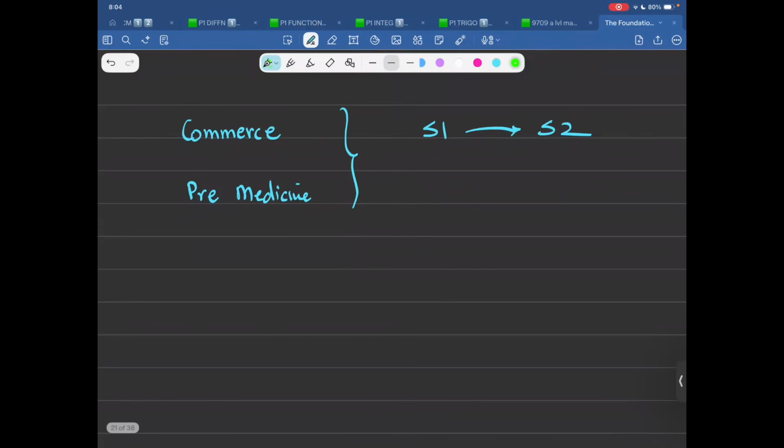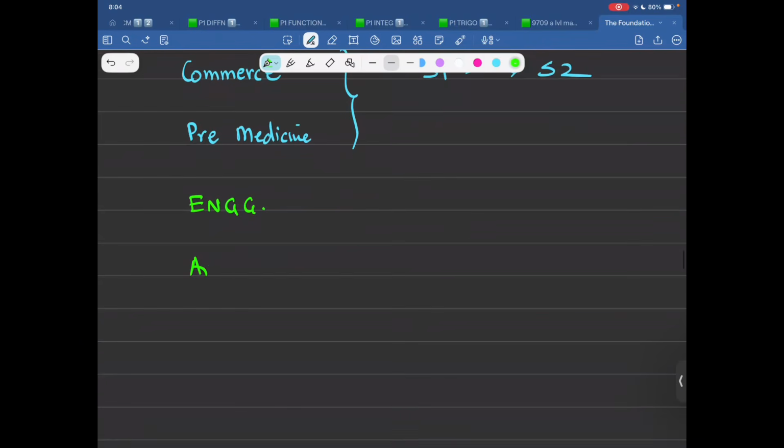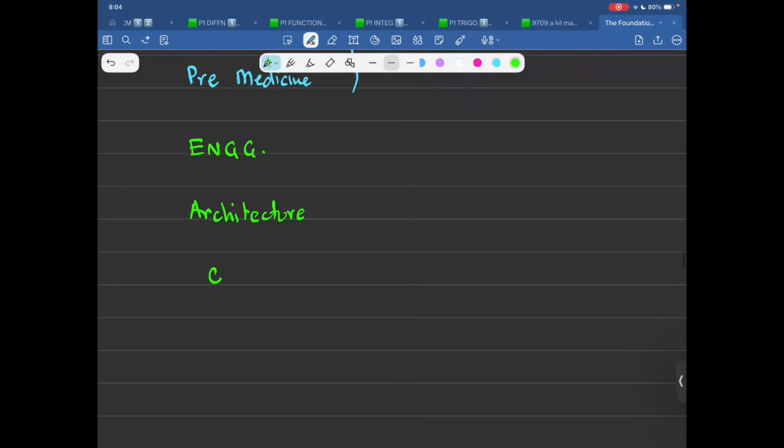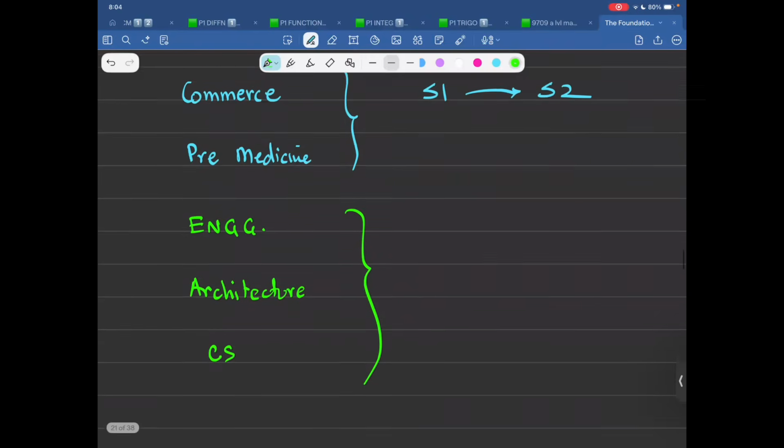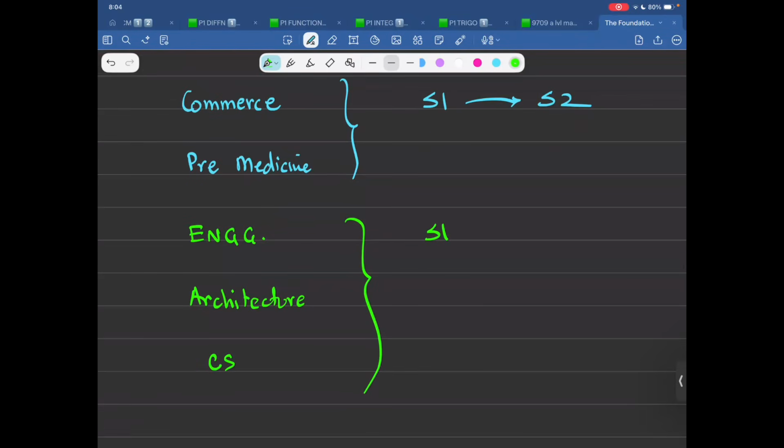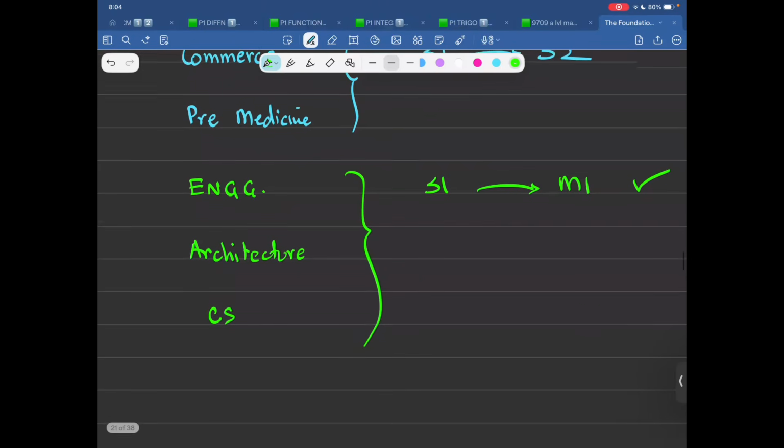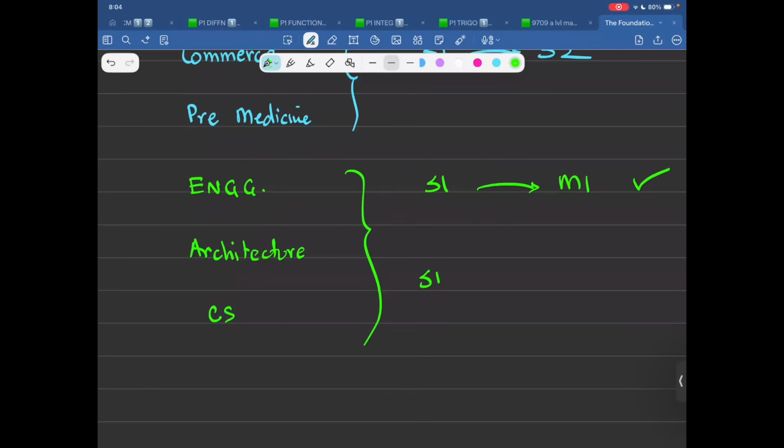People who are doing engineering, people who are interested in architecture, people who are interested in some kind of CS, AI, cybersecurity, all these things, as such, it doesn't make a difference. Whether you study S1 in the first year and M1 in the second year, perfectly good. Whether you study S1 in the first year, S2 in the second year, perfectly good. It doesn't make a difference.